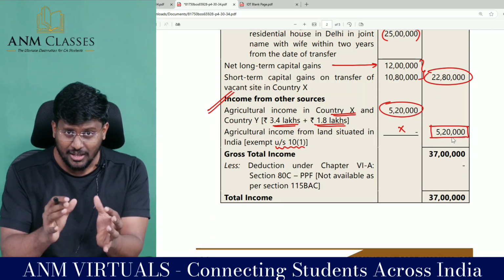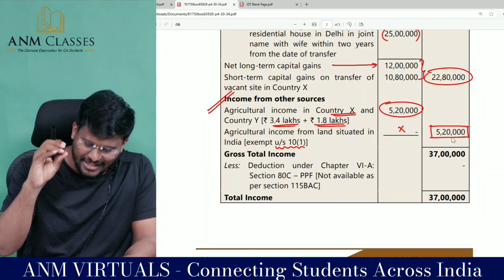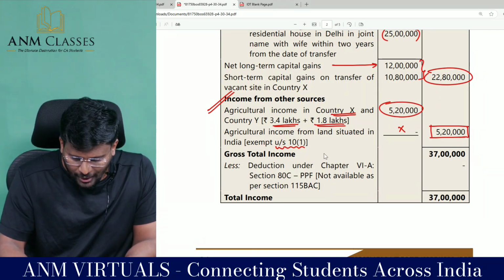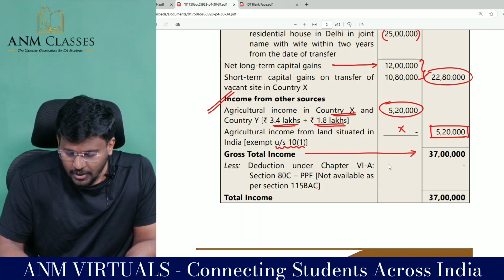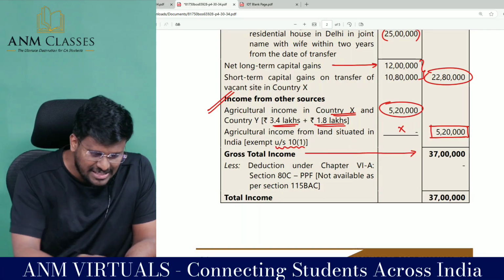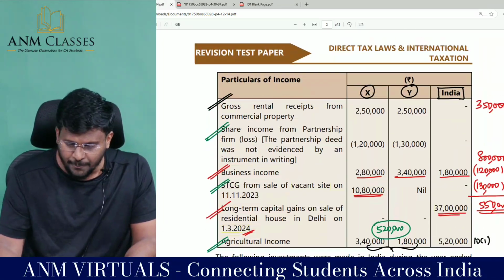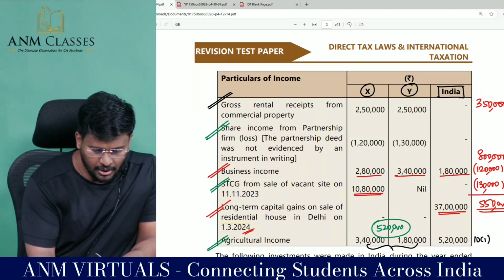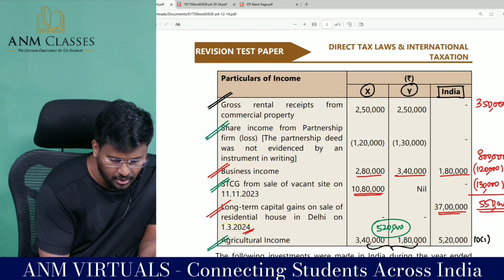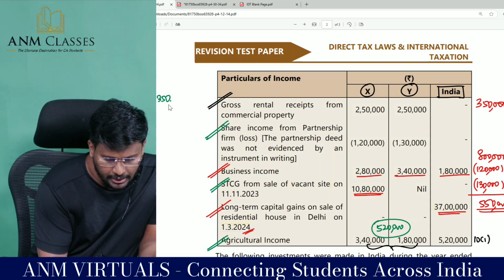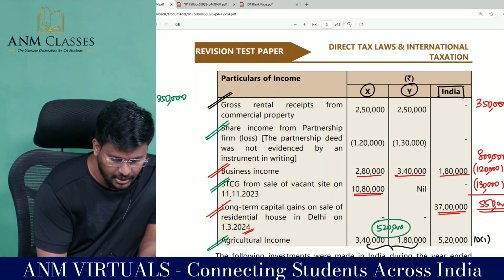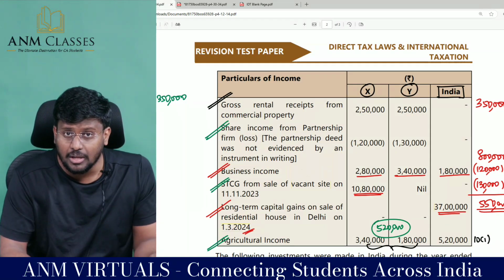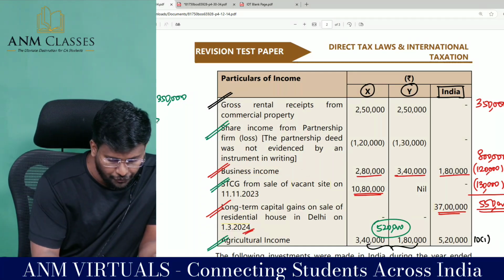Only the agriculture income which you have earned from outside India is taxable. So tell me, what is the gross total income? The gross total income is 37 lakh. What all is it comprising? Sir, IFHP is 3,50,000. Income from house property is 3,50,000. Then PGBP, total PGBP income after claim of loss, you are having 5,50,000.